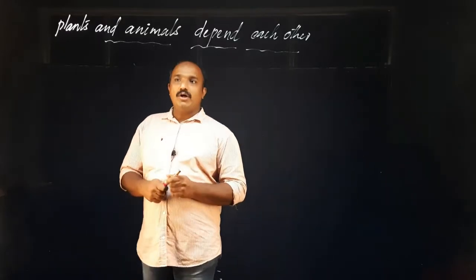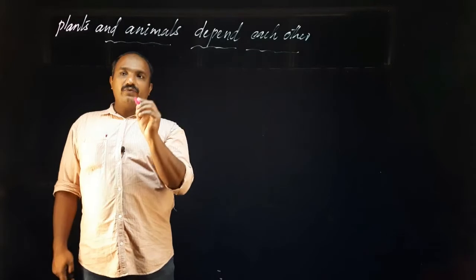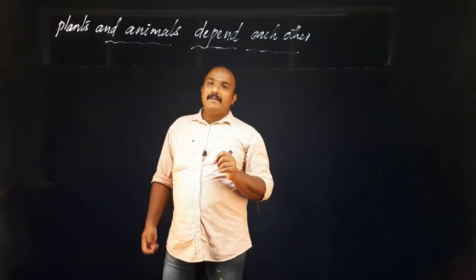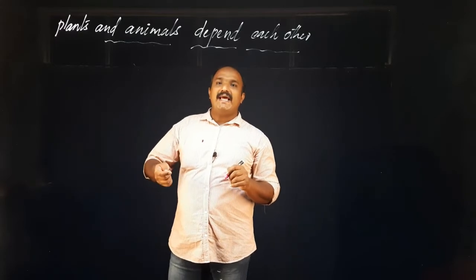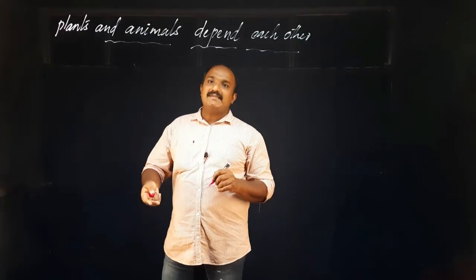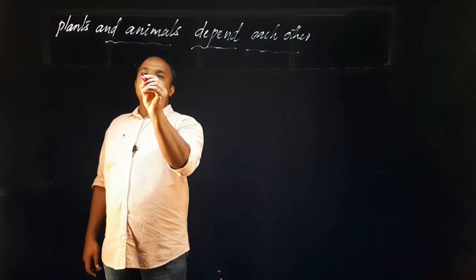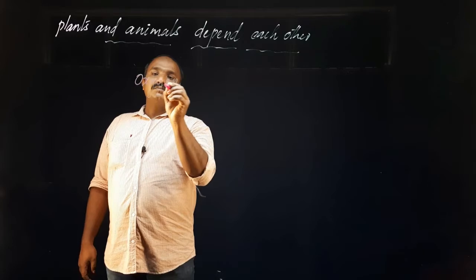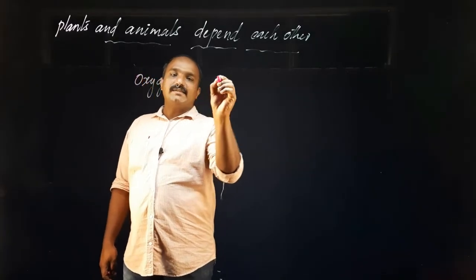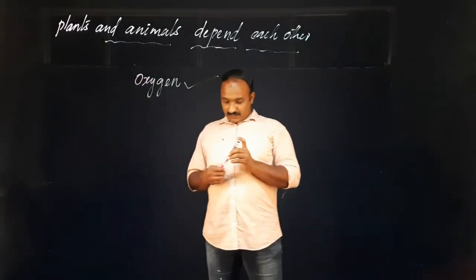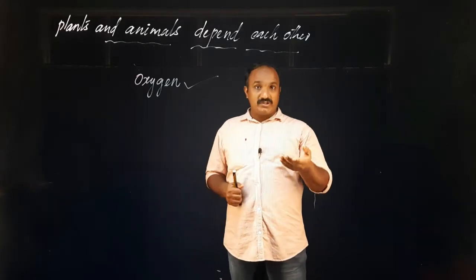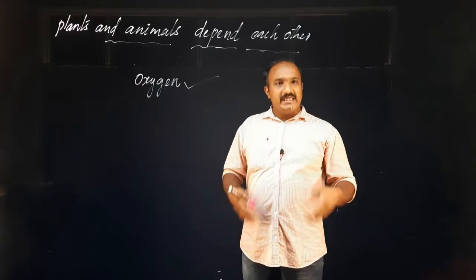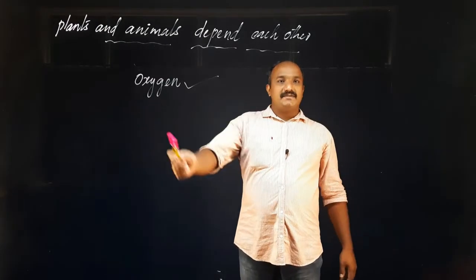Mainly, when plants make their food, plants release or send out one gas. When plants make food, plants give out, or release, what? Oxygen.